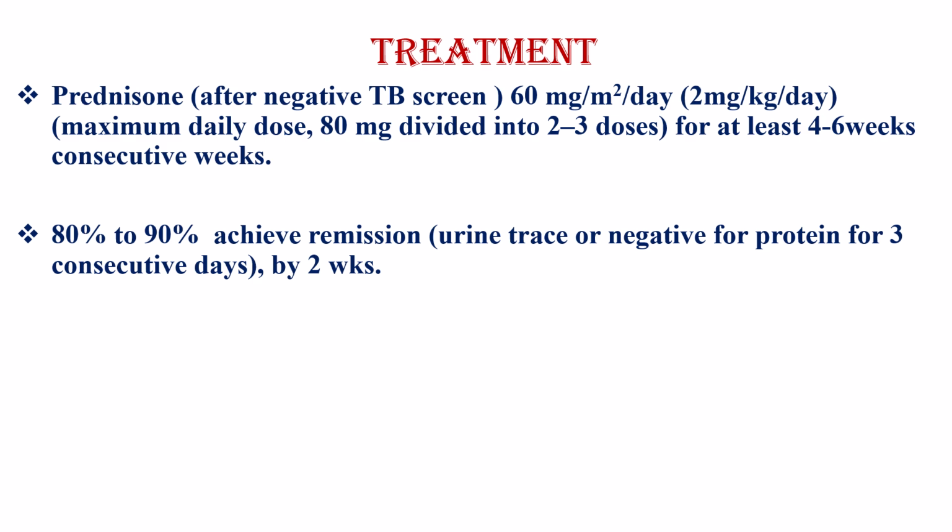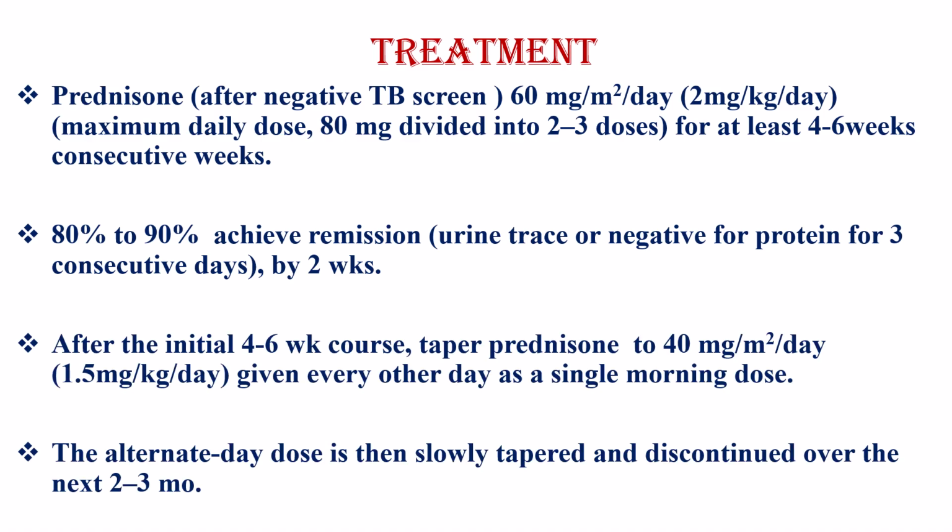Prednisolone 2 mg per kg per day for at least 4 to 6 consecutive weeks should be given. During this time, 80 to 90% achieve remission. We say patients achieve remission when urine is trace or negative for protein for 3 consecutive days within 2 weeks. After the initial 4 to 6 week course, we taper prednisolone to 1.5 mg per kg per day, given every other day as a single morning dose. Then the alternate day dose is slowly tapered and discontinued over the next 2 to 3 months.